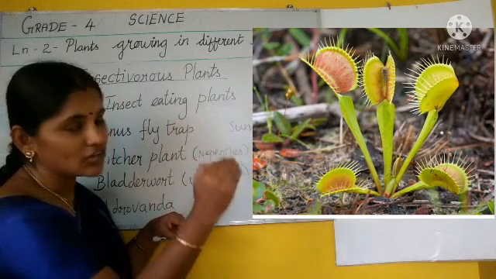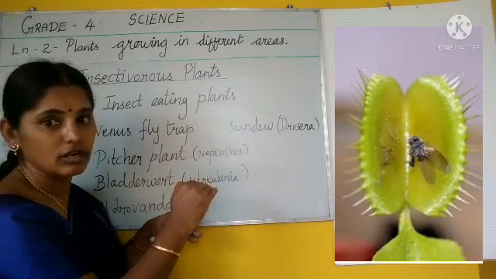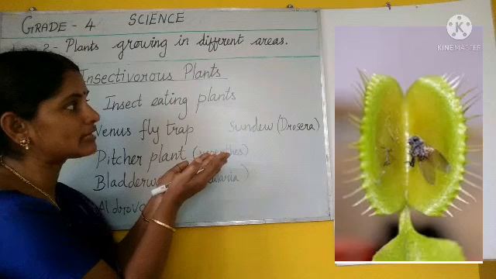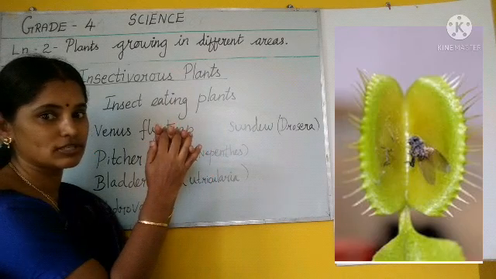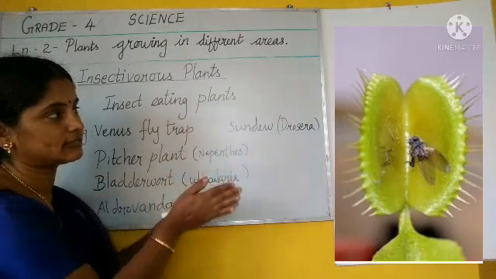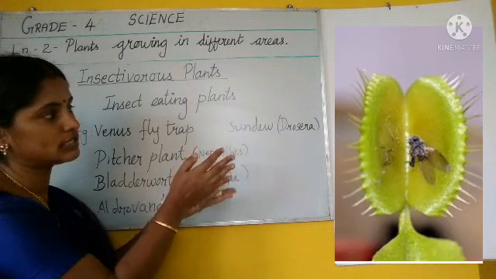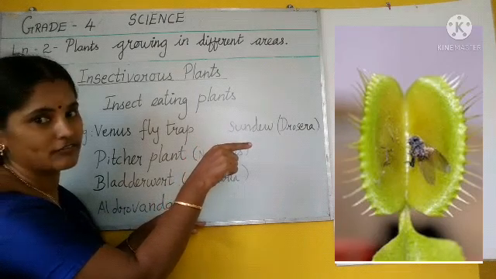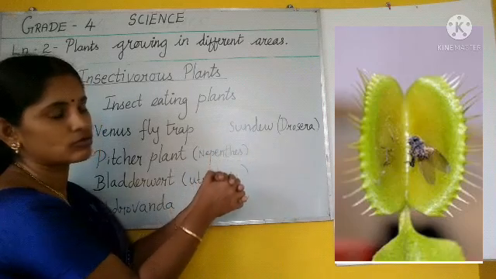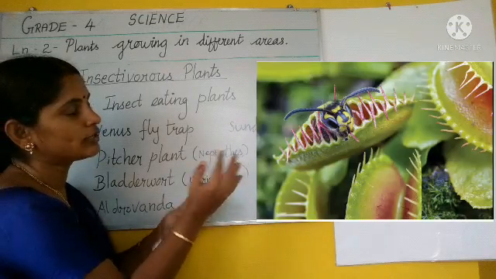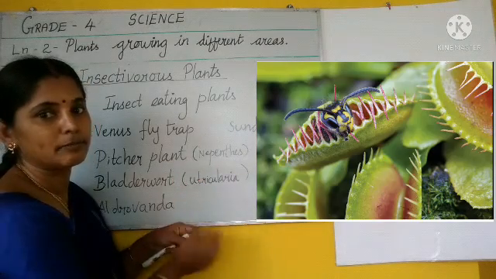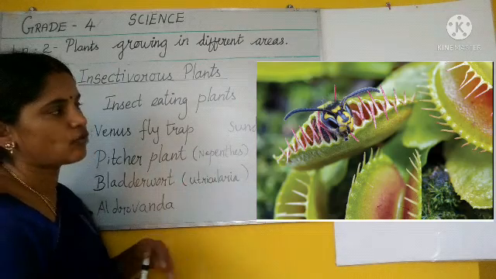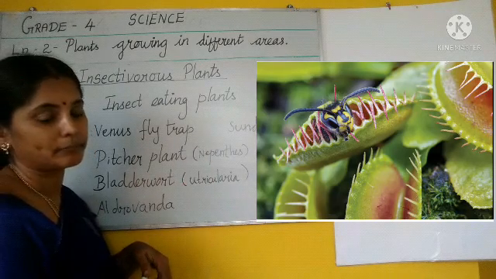So, because of the smell and color, the flies are attracted. When it sits on the surface of this leaf, it has a sensation, and immediately the leaf closes like this. Look at this. This is an open leaf. Now see, it closes. The insect is sitting on the surface of the leaf and immediately it closes. So it closes and the insect is digested by the Venus flytrap plant. Clear, children? So this is what we call Venus flytrap.